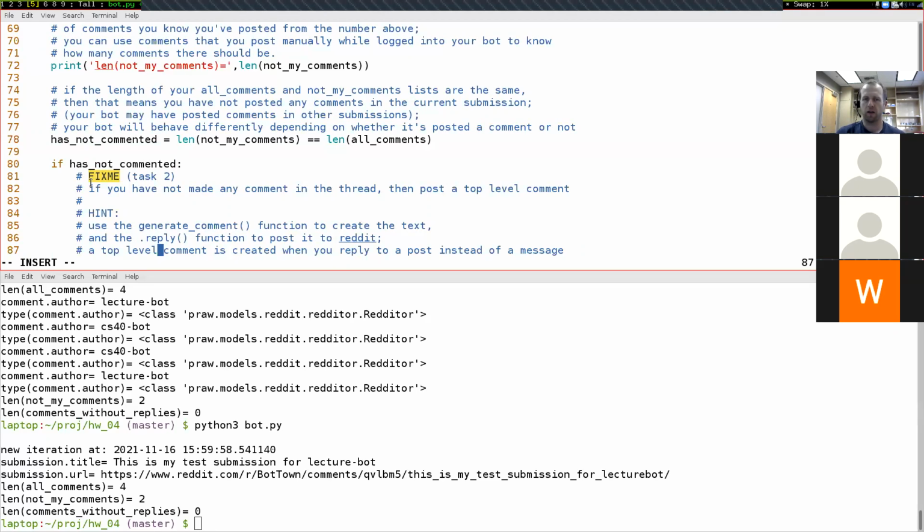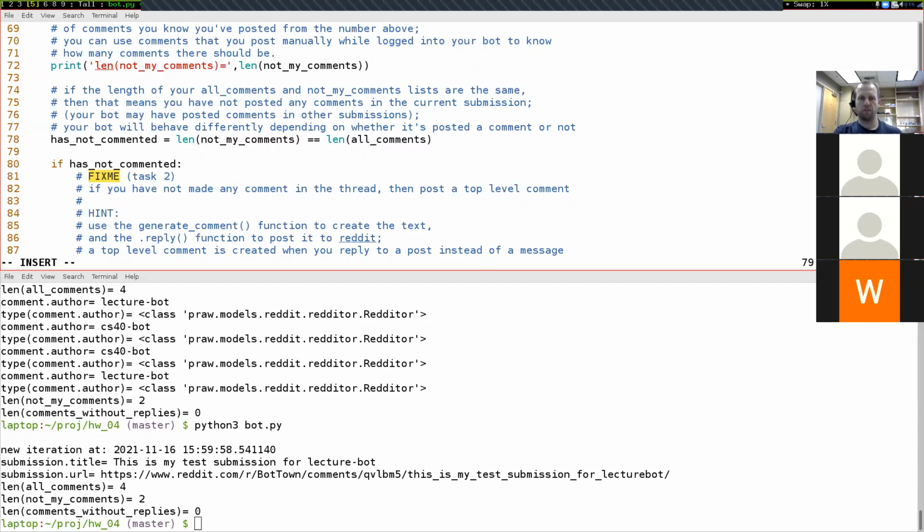If we have created a comment, then we'll post a reply. The way that we know if we've created a comment so far is that the length of not my comments is equal to the length of all comments. If these two things are equal to each other, then we have not commented, so the has not commented variable will be equal to true. If we have commented, these two things will not be equal to each other, and so this will be false.